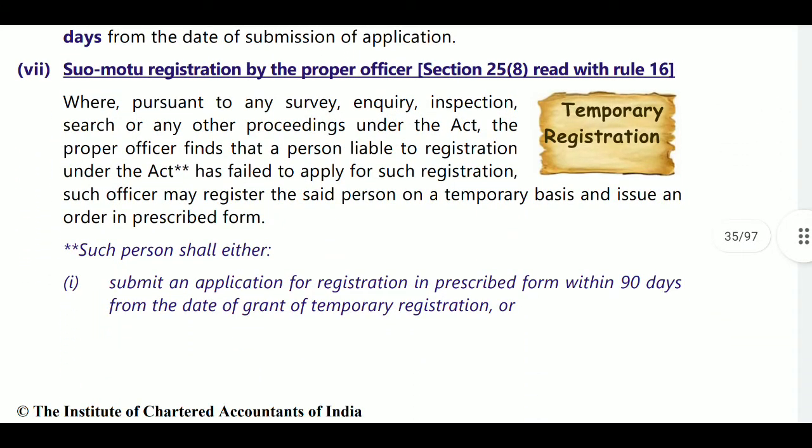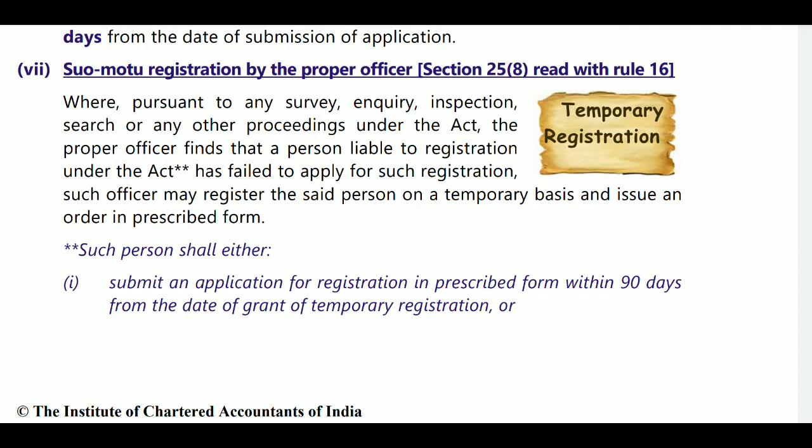Next, suo motu registration. This is for persons who are required to get registration. The proper officer may conduct some inquiry, survey or inspection.